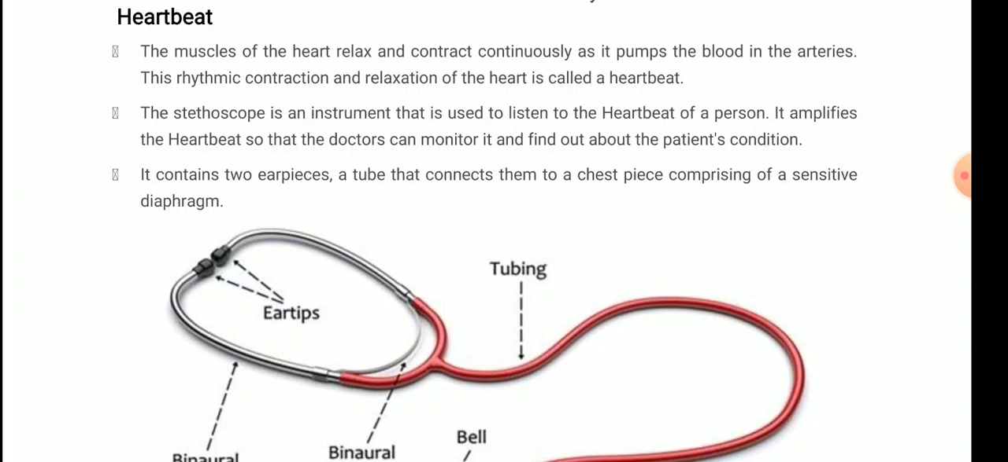The stethoscope is an instrument that is used to listen to the heartbeat of a person. What does it do? It amplifies the heartbeat so that the doctors can monitor it and find out about the patient's condition. Amplify means to increase. What does it contain? It contains two earpieces, a tube that connects them to a chest piece comprising a sensitive diaphragm.